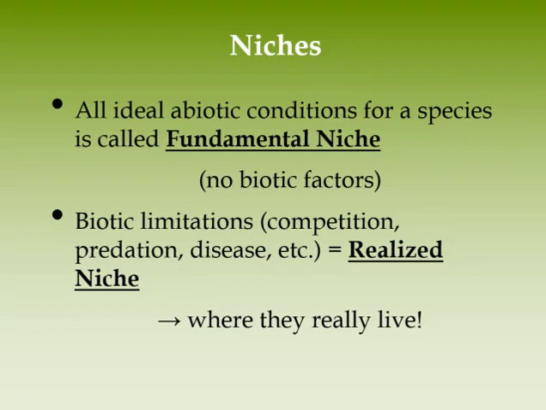However, organisms do not occur in their fundamental niche. They occur in their realized niche. Ultimately, it is not just abiotic factors that determine where a species or population occurs. Biotic factors such as competition also play a role. When both abiotic and biotic factors are taken into account, the area where the population occurs is referred to as the realized niche, or just niche.